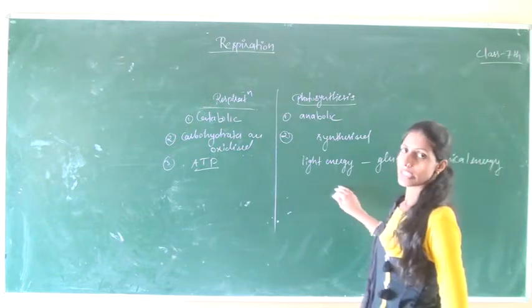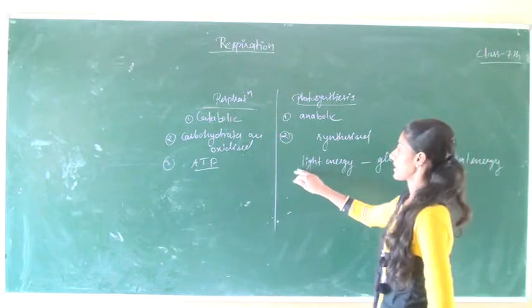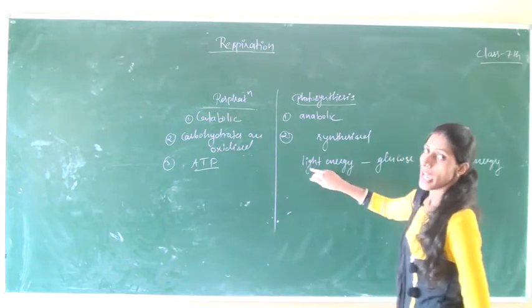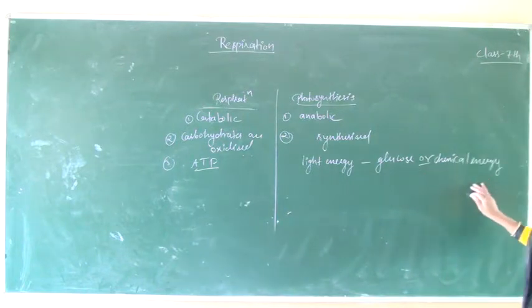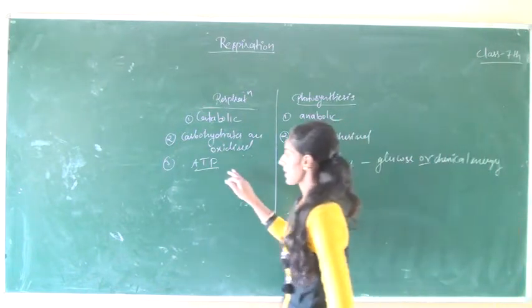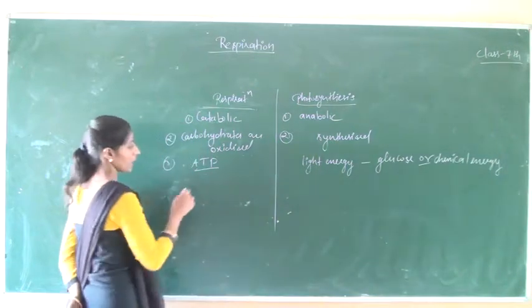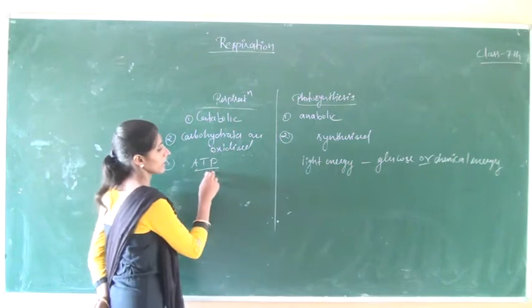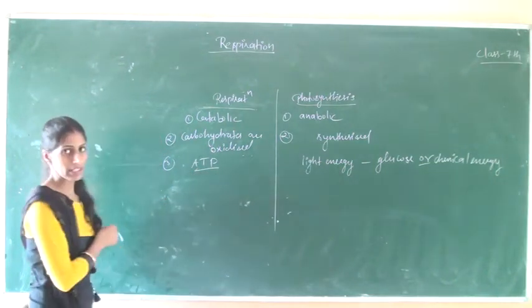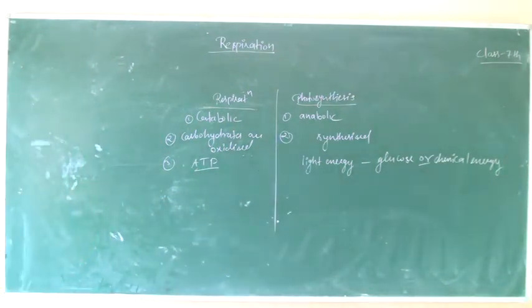Because in the photosynthesis process we use sunlight, and this light energy is converted into glucose or chemical energy. But in the respiration process, energy is stored in the form of ATP molecules. ATP means adenosine triphosphate.